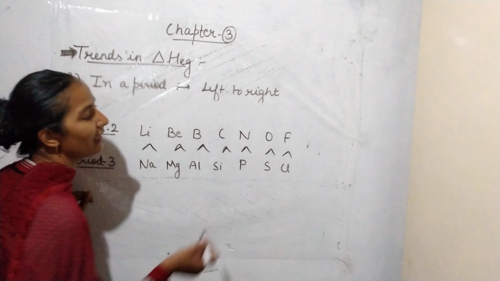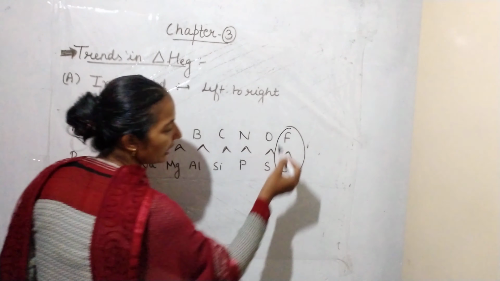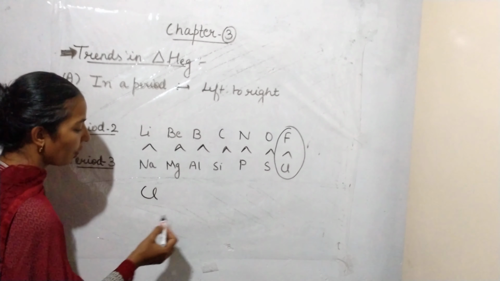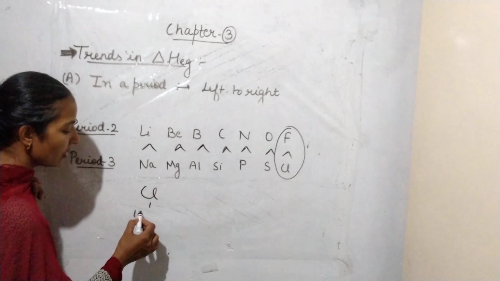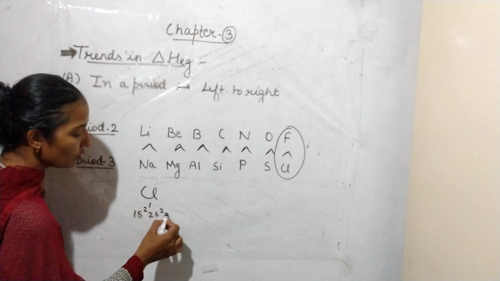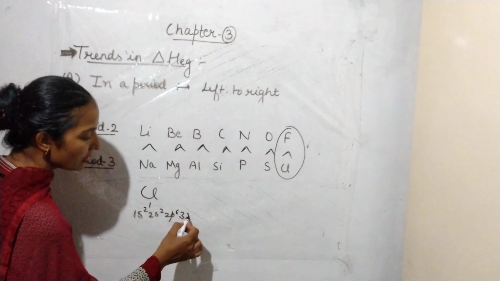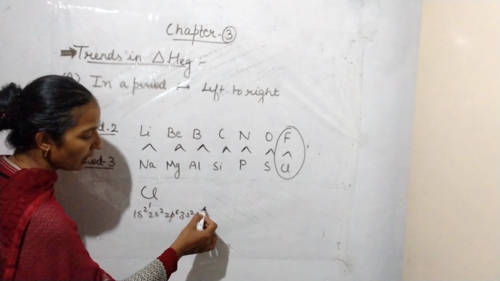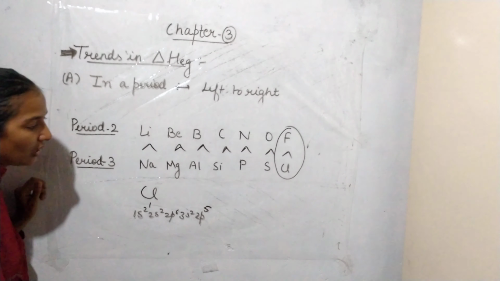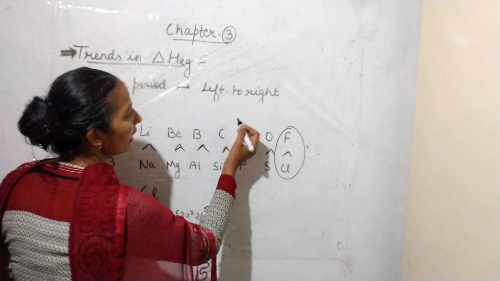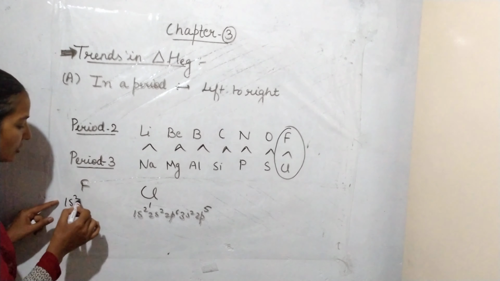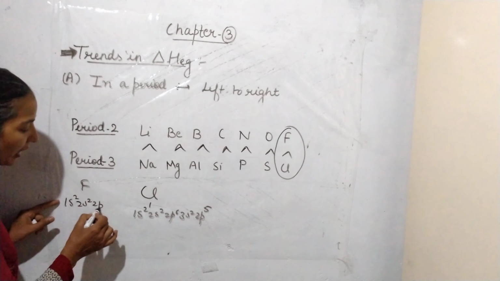So let's take an example with fluorine and chlorine. The electronic configuration of chlorine is 1s2, 2s2, 2p6, 3s2, 3p5, and for fluorine it is 1s2, 2s2, 2p5.